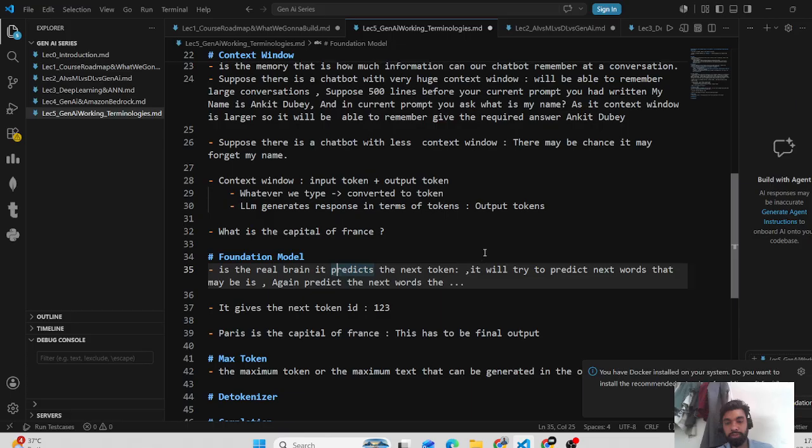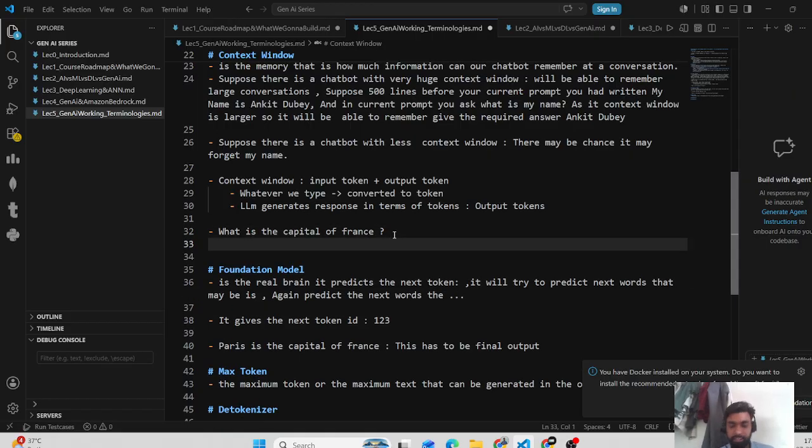Let's suppose these tokens were created as: for "what" it was 12, for "is" it was 13, for "the" it was 14, for "capital" it is 17, for "of" it is 18, and for "France" let it be 23.